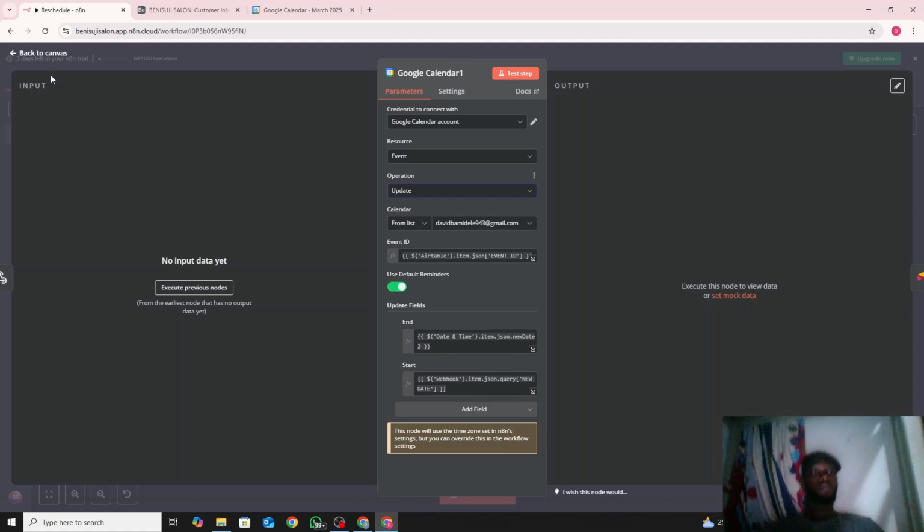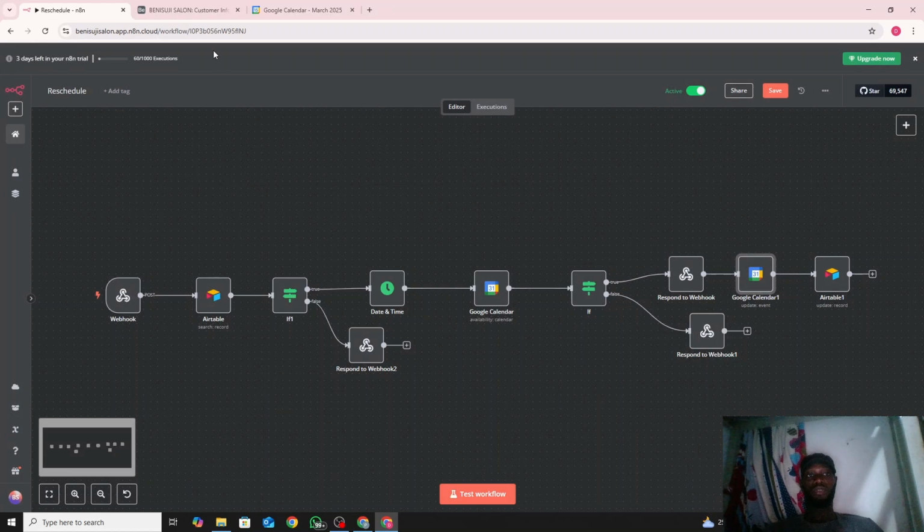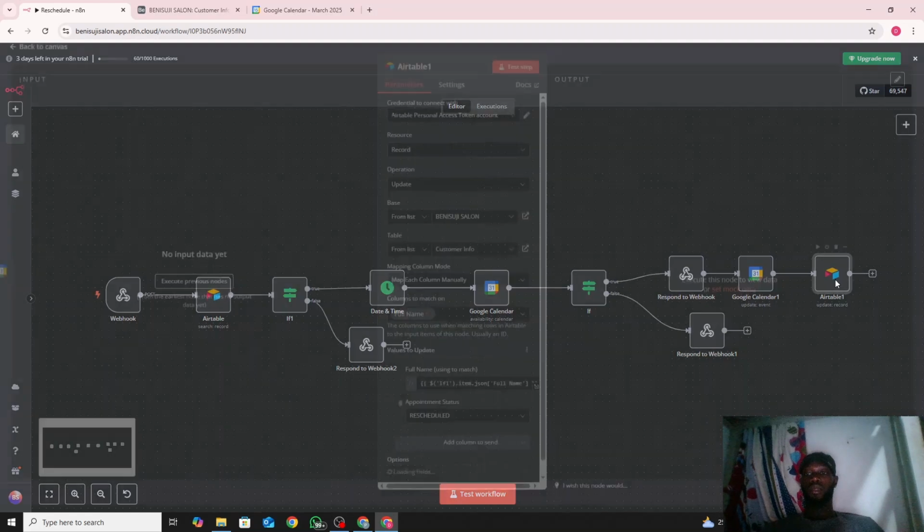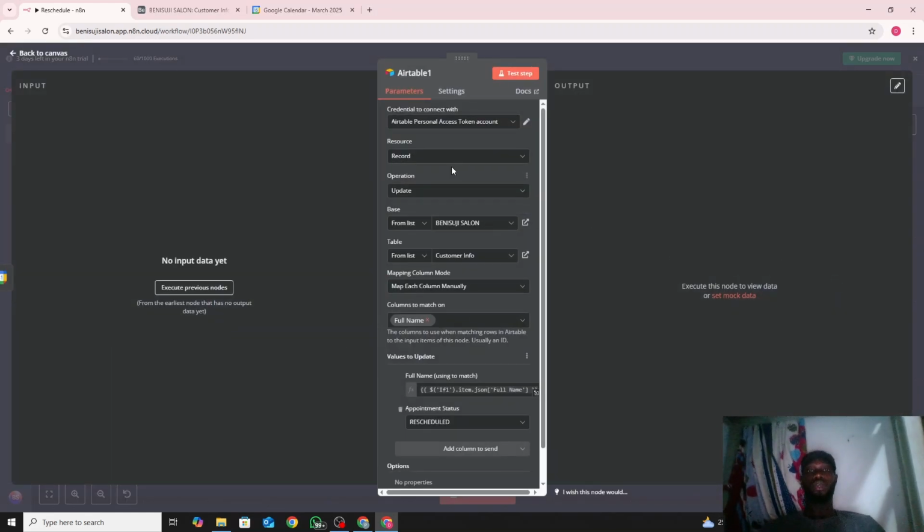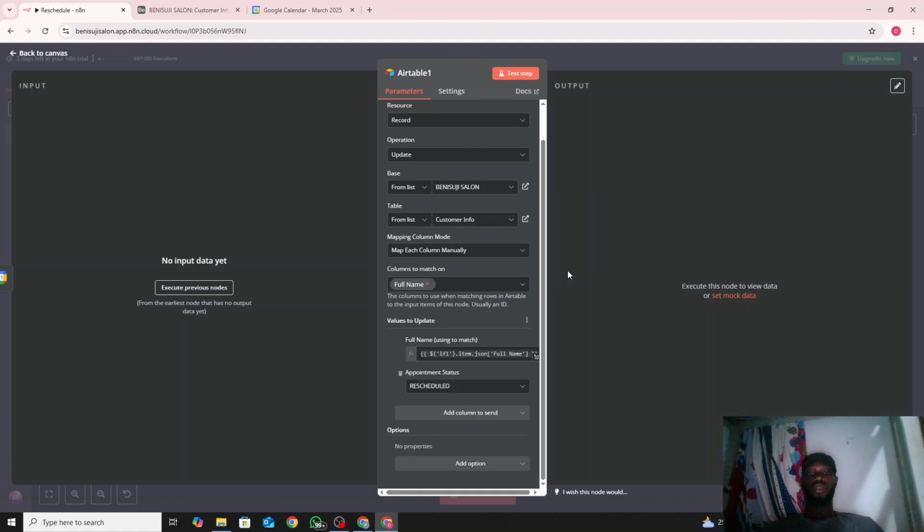After that, it's just the same thing, just like the previous one. It's the same way we did the other one. Just drag and drop, and then you update it on Airtable. The reason why we want to update on Airtable is because before it was on schedule, so we want to change it from scheduled to rescheduled.